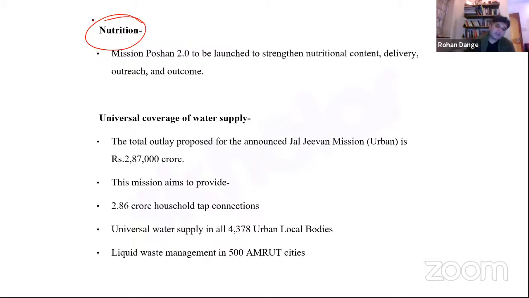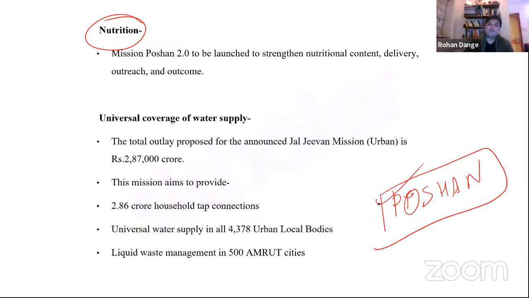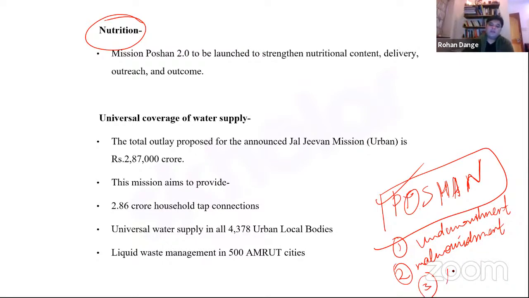In fact, previously the government had come out with the Prime Minister's overarching scheme on health and nutrition, Poshan, right? This was called the Poshan Abhiyan, Pradhan Mantri's Prime Minister's overarching scheme on health and nutrition, under which there were certain heads like undernourishment, malnourishment, anemia, and malnourishment.